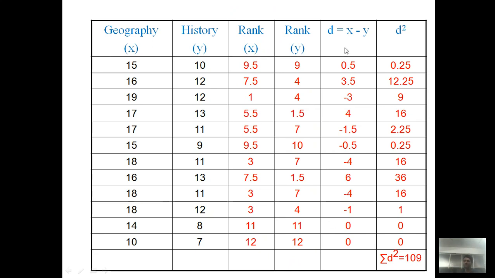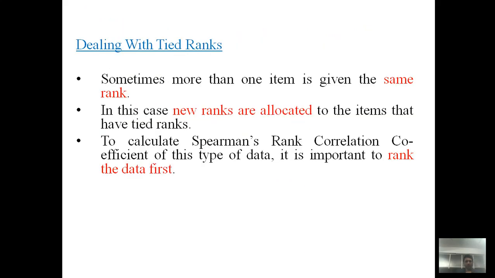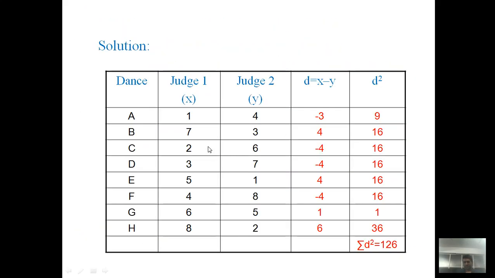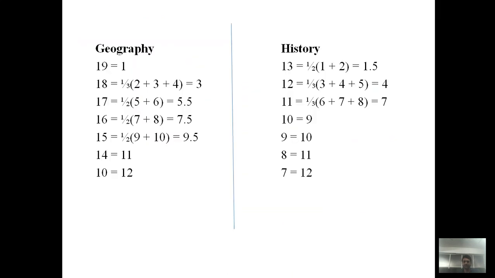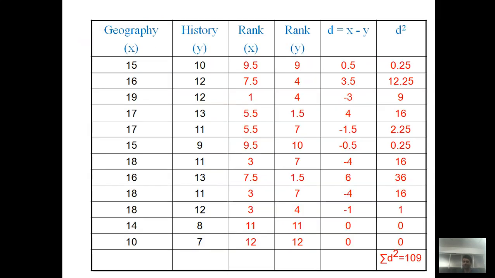Now the remaining procedure is the same as the previous one. Remember, in the first example we talked about the dance performance, and in the dance performance the judges had already assigned the ranking. So this data is already in ranking form, because performance A is the first rank, and these are the fourth rank. So this data is already in a ranking system, so there is no need to rearrange. And in the second example we consider the tied situation, where there is no ranking.